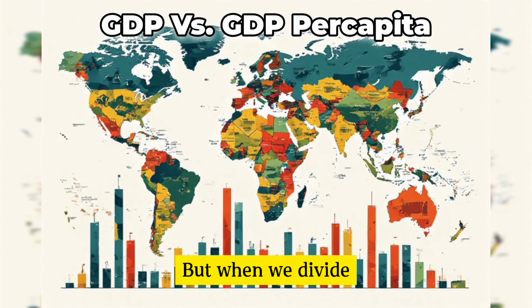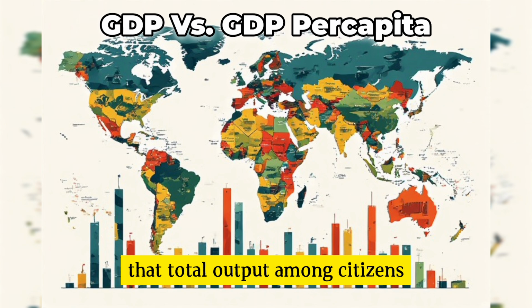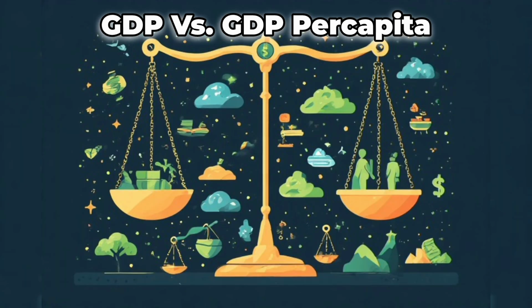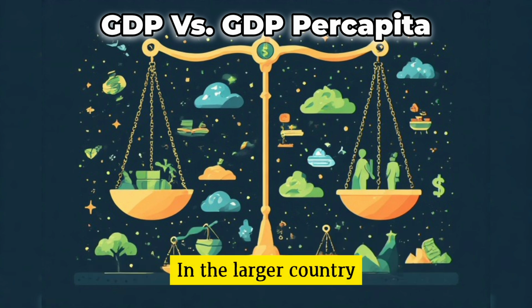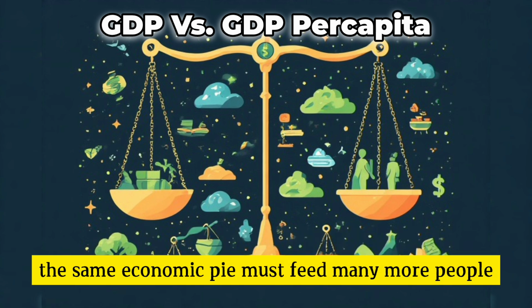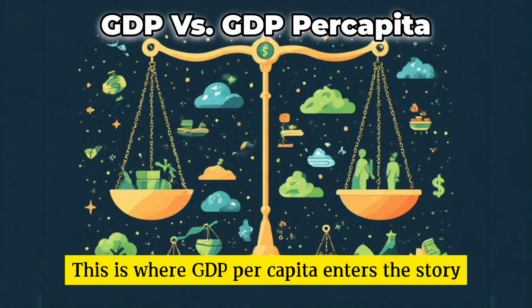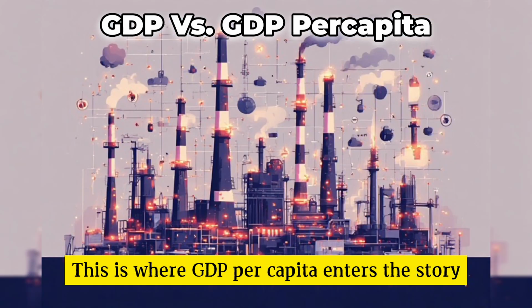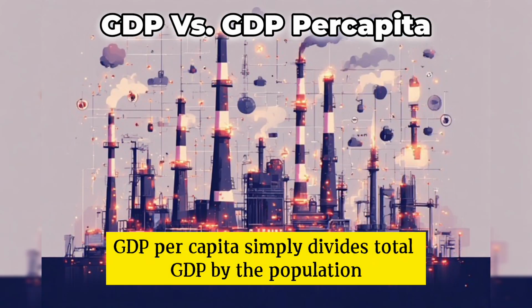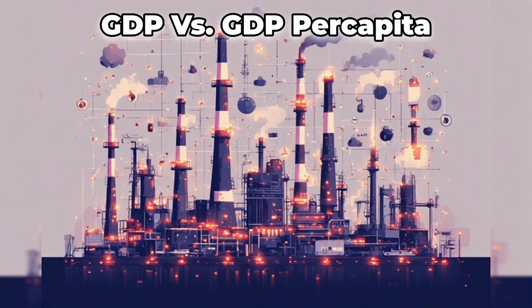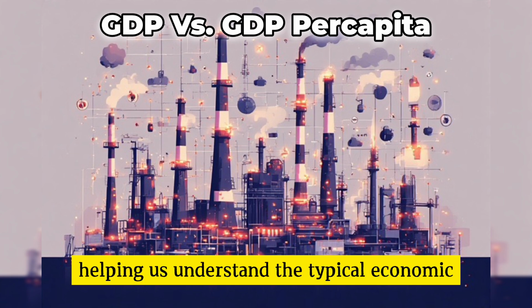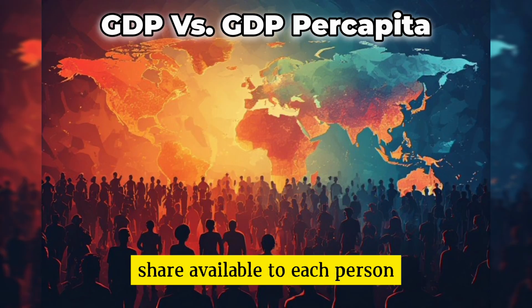But when we divide that total output among citizens, the picture changes dramatically. In the smaller country, each individual enjoys a larger share of national income. In the larger country, the same economic pie must feed many more people. This is where GDP per capita enters the story. GDP per capita simply divides total GDP by the population. It acts like an average income indicator, helping us understand the typical economic share available to each person.